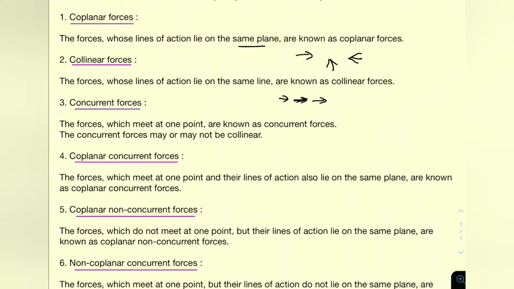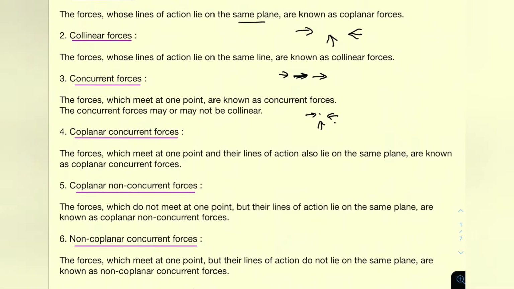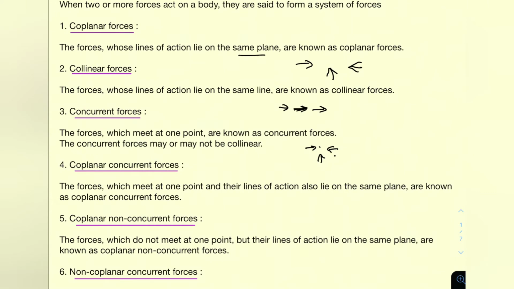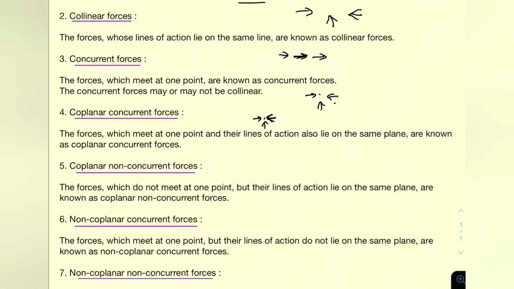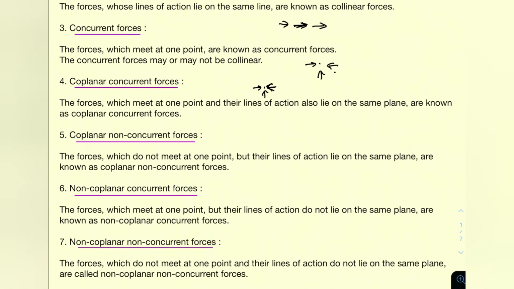Concurrent means they are meeting at one point. If this is a point like this, the forces will be meeting at that point. Coplanar concurrent means coplanar, on the same plane, and concurrent, meeting at a point. So in this plane, they meet at a particular point like this. That is coplanar concurrent. Then coplanar non-concurrent.